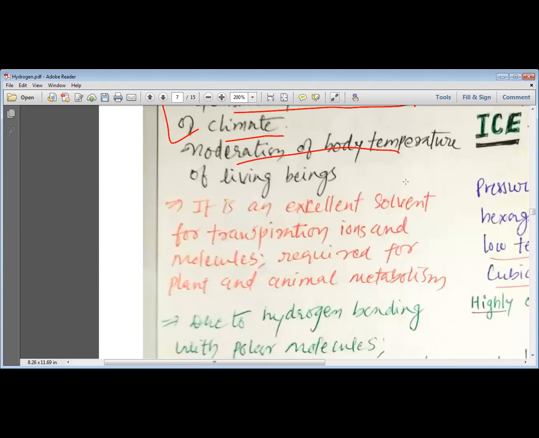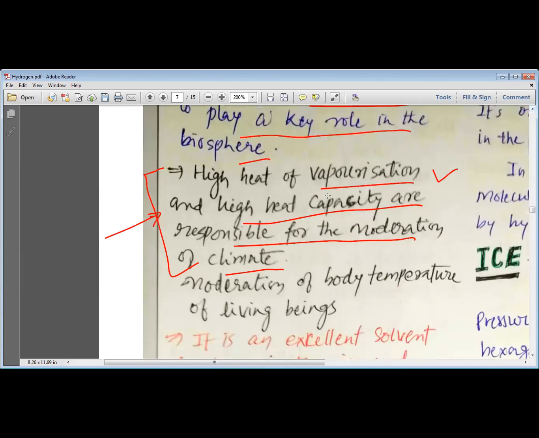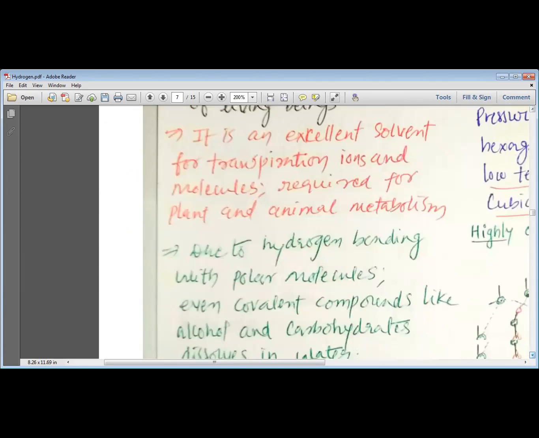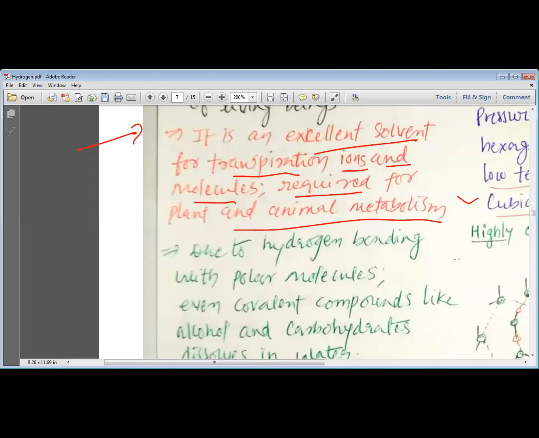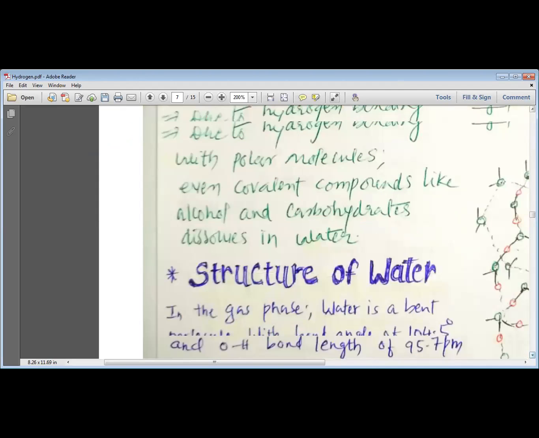Moderation of body temperature is also due to these properties of water, which are known as high heat of vaporization and high heat capacity. It is an excellent solvent. Please remember, water is an excellent solvent for the transport of ions and molecules required for plant and animal metabolism. So it is a wonderful solvent for all the reactions that take place in the plants.